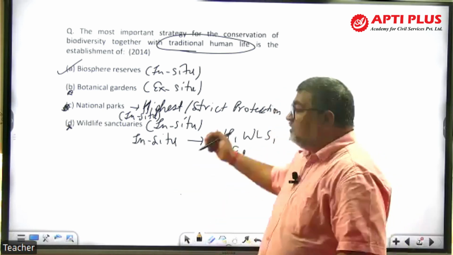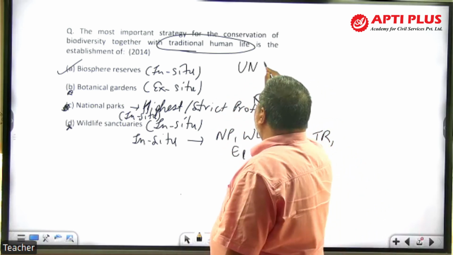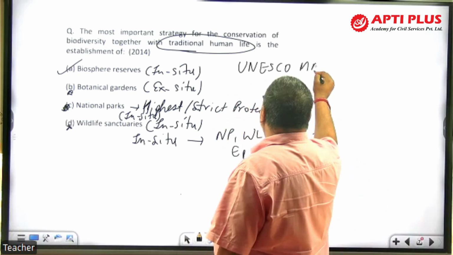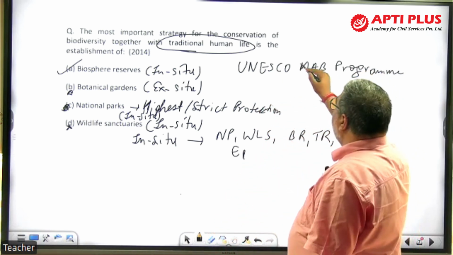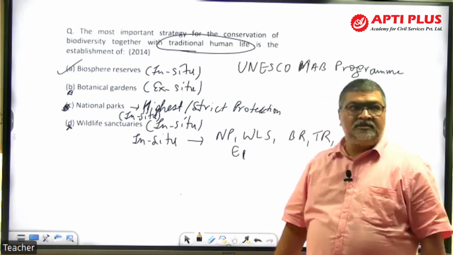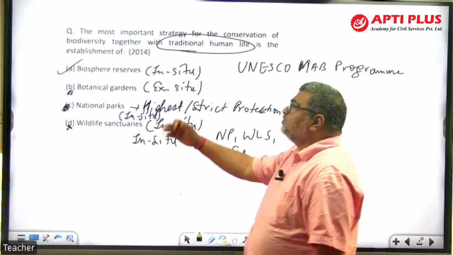And I mentioned that this comes under a very important program called UNESCO Man and Biosphere Program, MAB program. And in India, we have 18 biosphere reserves, which are declared by the government. Right? This is what comes here. So these are the direct questions which are asked in the exam.